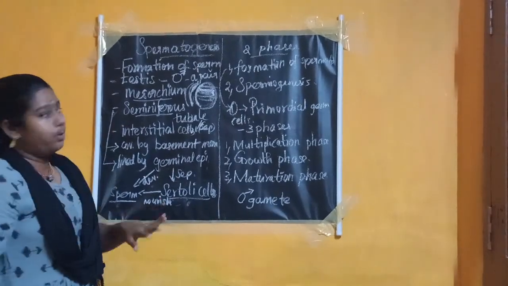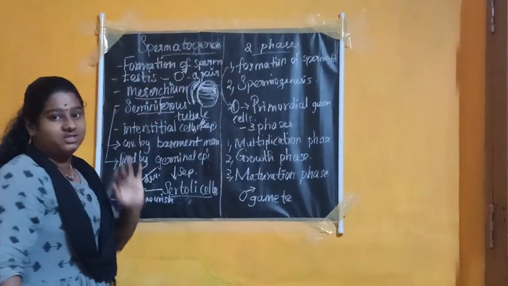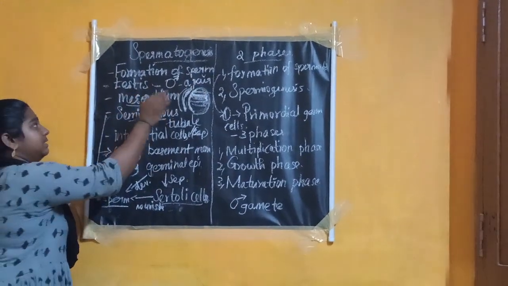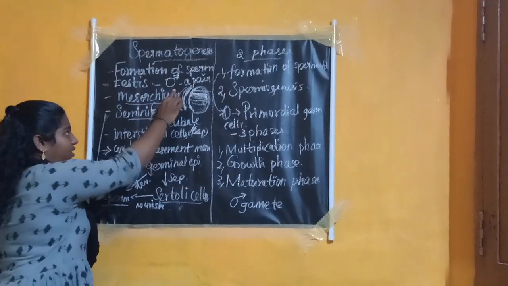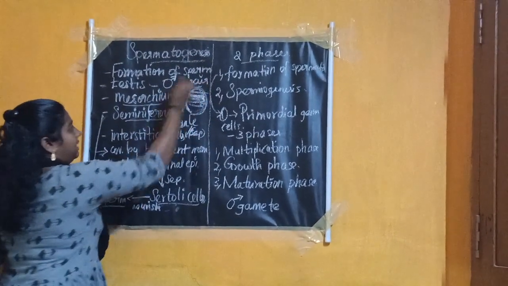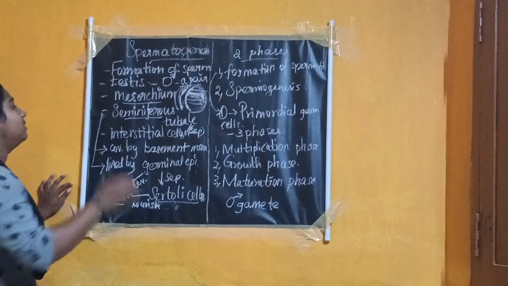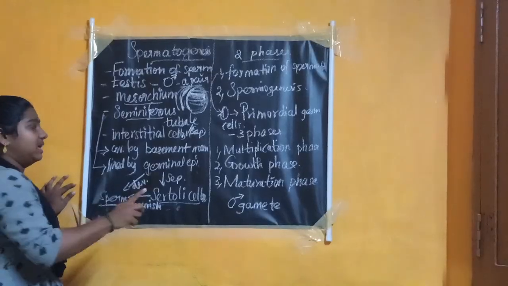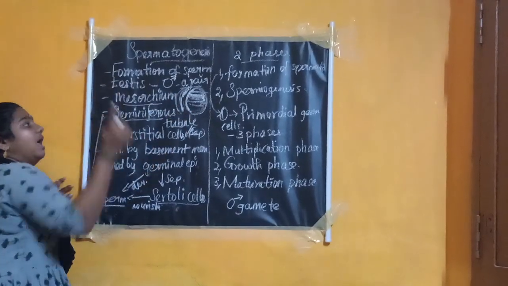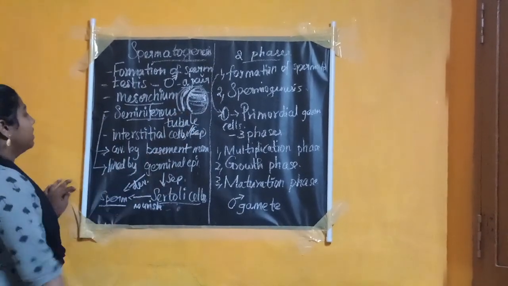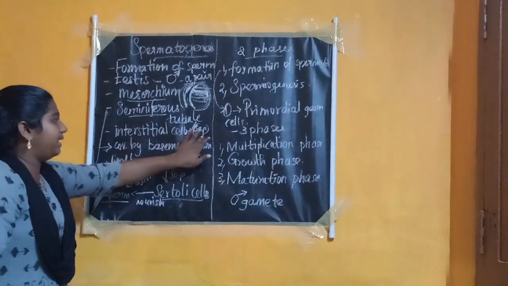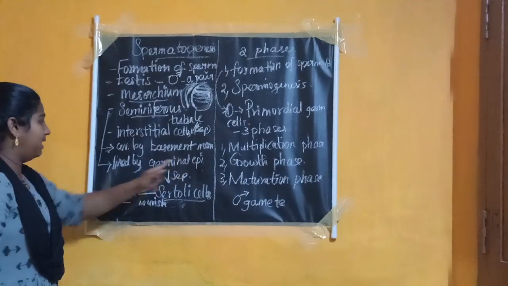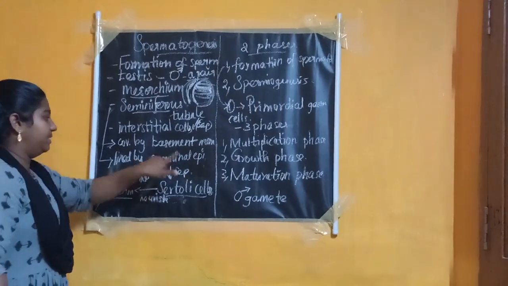First of all, let's recap spermatogenesis. Spermatogenesis is the formation of sperm, and it occurs in the testes of the male reproductive organ. A pair of testes is present in each male. Mesothelium is a connective tissue which connects the dorsal body wall with the seminiferous tubule. This seminiferous tubule is separated by interstitial cells, covered by the basement membrane and lined by the germinal epithelial cells.